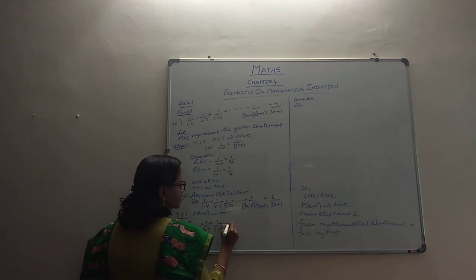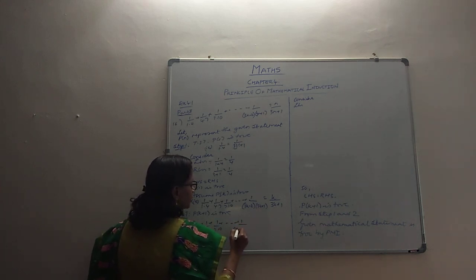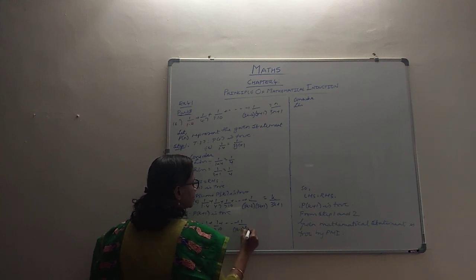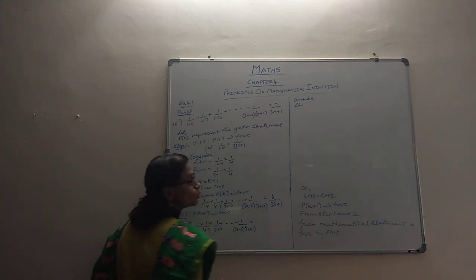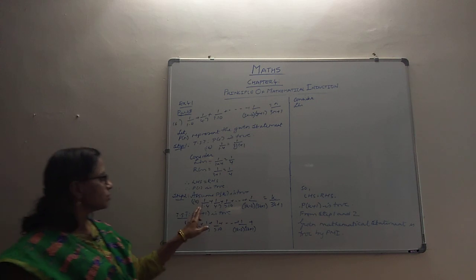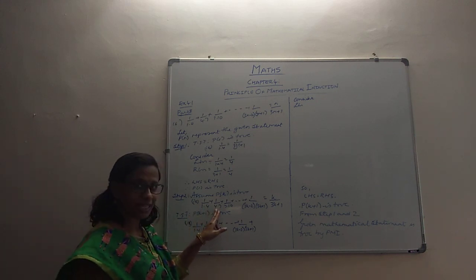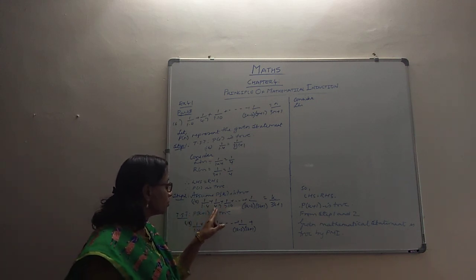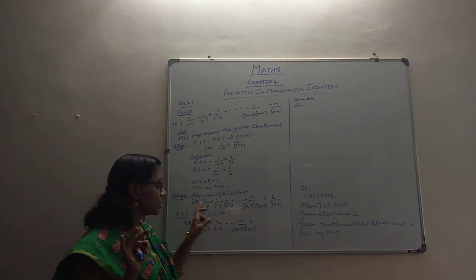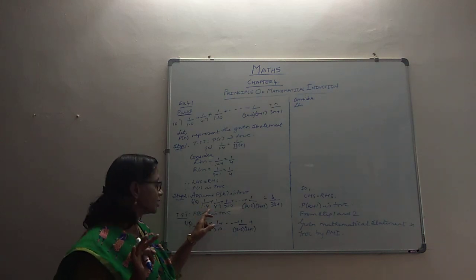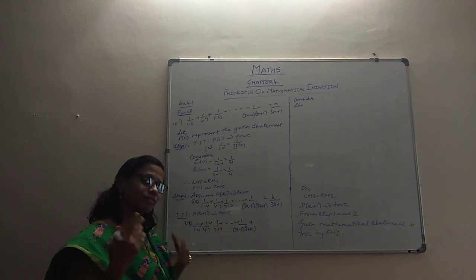These are going to be as it is. Then we are going to write our next term. How could this be? If you carefully observe 1 into 4, then this 4 is repeating. Then 4 into 7. But between these two, there is a difference of 3. Between these two, there is a difference of 3. Between these two, there is a difference of 3. We use the same idea.